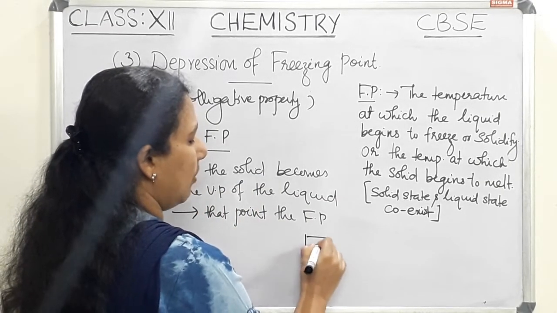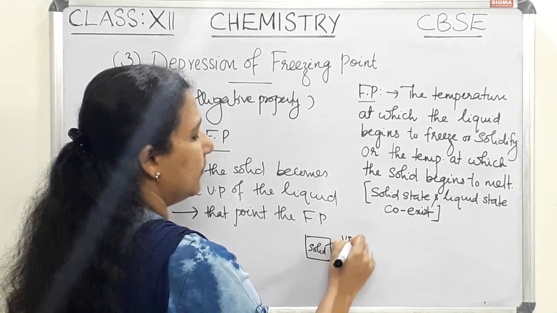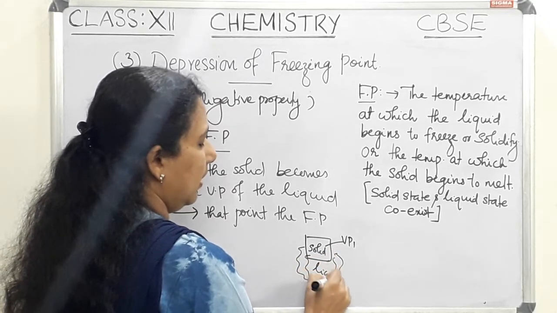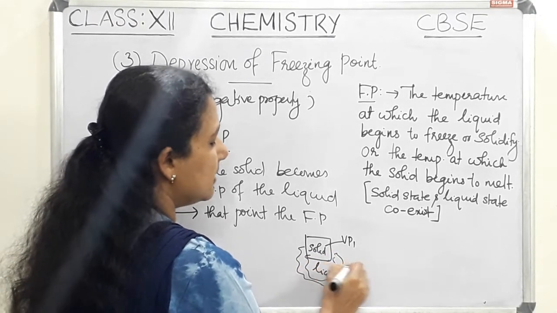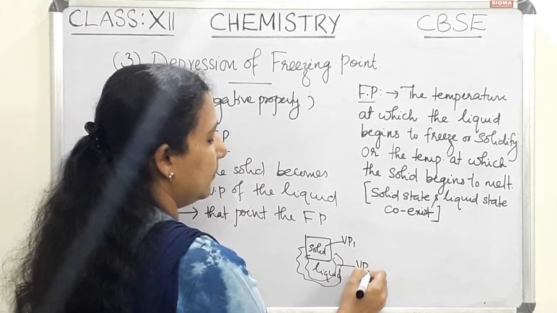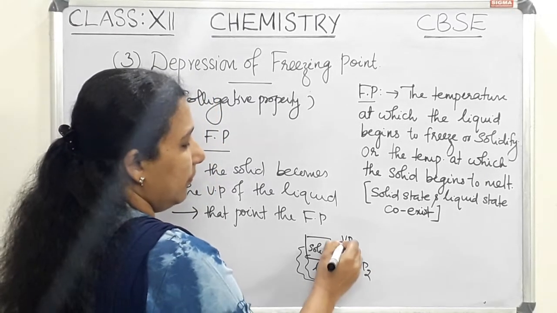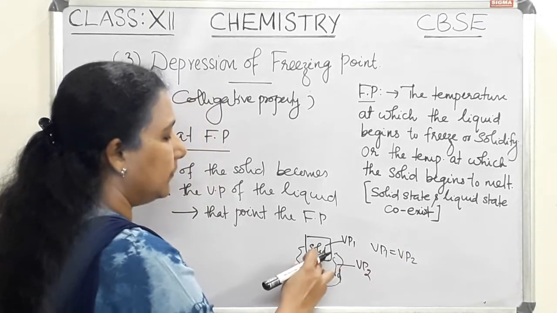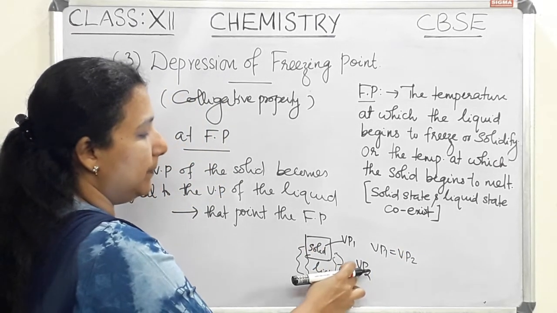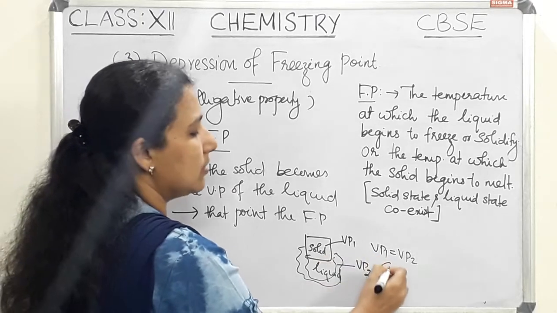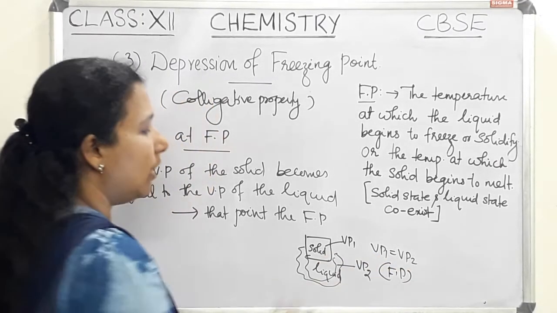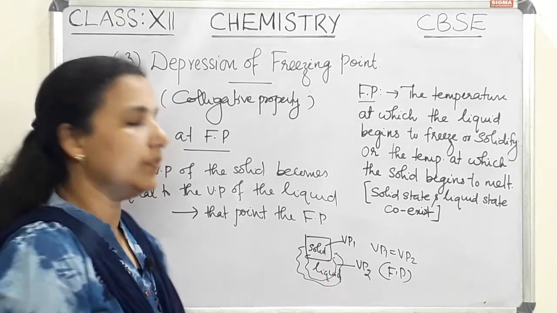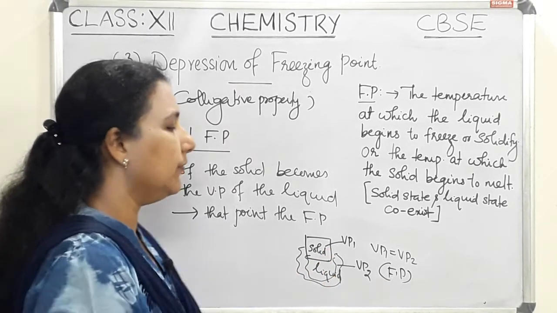So if this is a solid, it has a vapor pressure Vp1, and it melts and a liquid forms, and this liquid has again a vapor pressure Vp2. So when Vp1 equals Vp2, the vapor pressure of the solid becomes equal to the vapor pressure of the liquid. That point is actually called the freezing point.